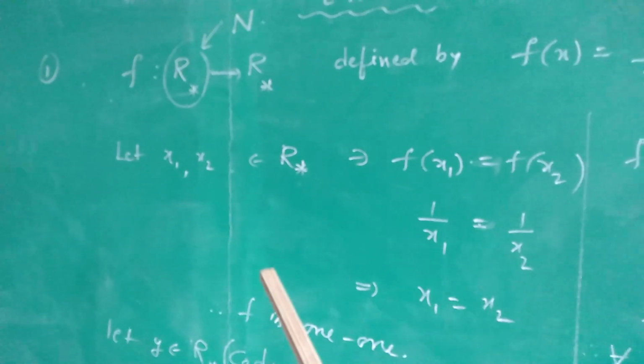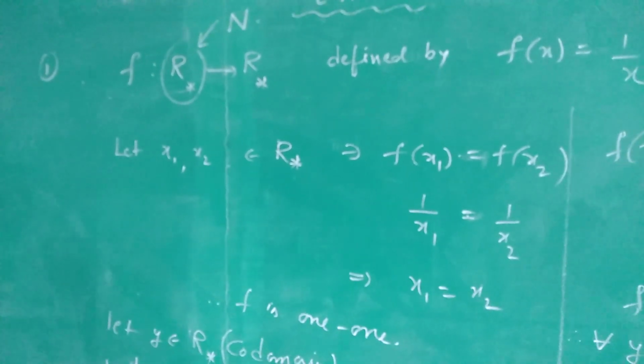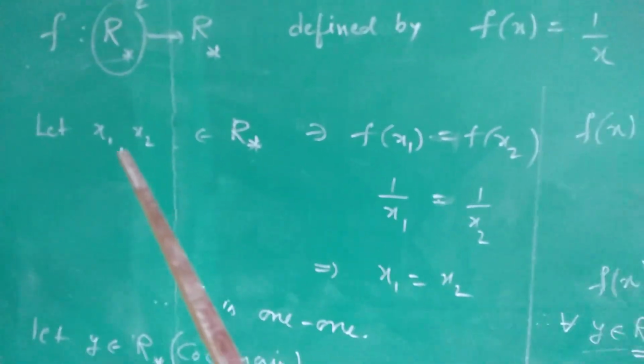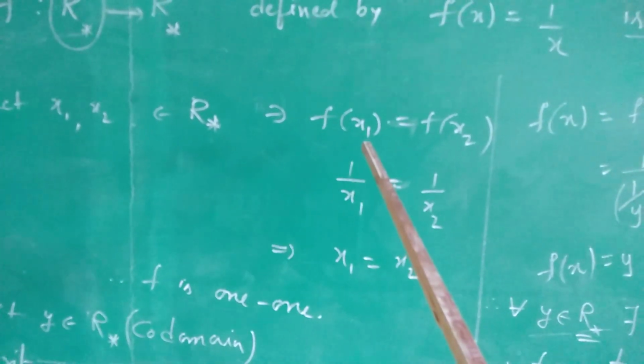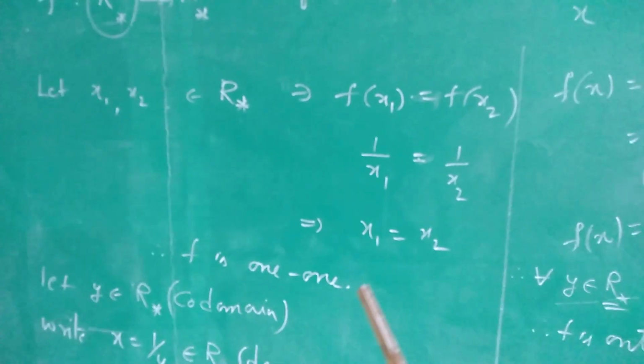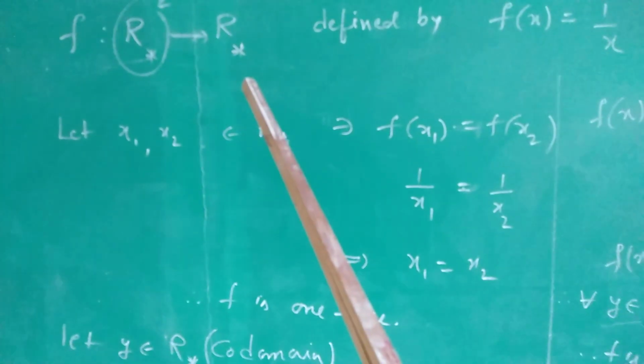If we take the domain from R star to natural numbers, is the function 1-1? If x1, x2 belong to natural numbers such that f of x1 equals f of x2, this implies x1 equals x2, so it is 1-1. What about onto? What about onto?